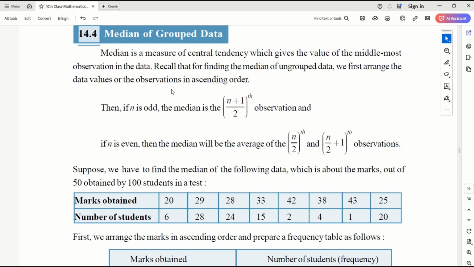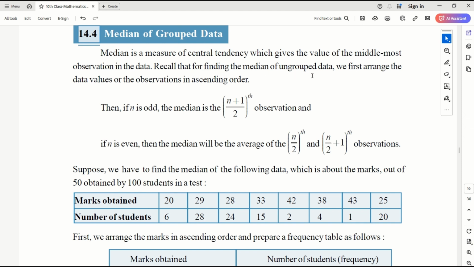Let's learn about the median of grouped data. We already know what is median in previous classes, right? So median is a measure of central tendency which gives the value of the middlemost observation in the data.